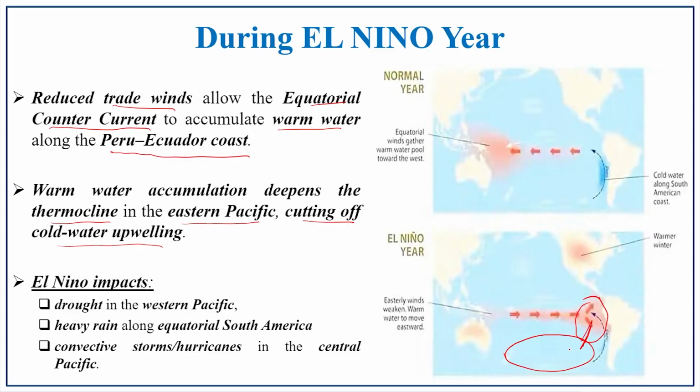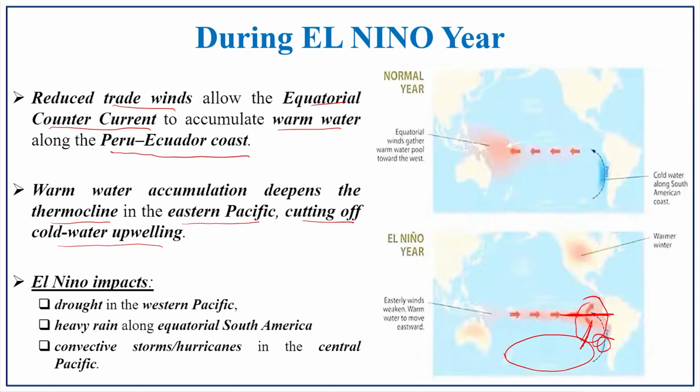Because of that, there is a warm condition between these two regions and it entirely stops the upwelling. So, the upwelling process is barred on this Peruvian coast. Because of this, the nutrition content on this particular coast is lost, and it adversely affects the fisheries.